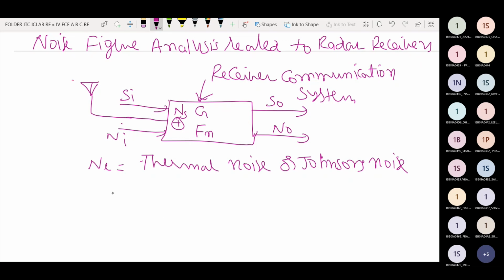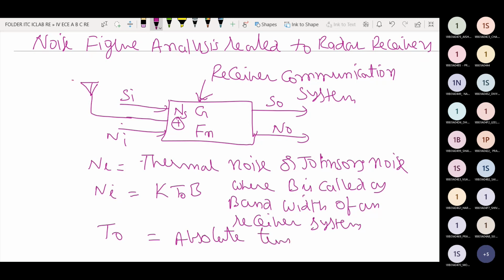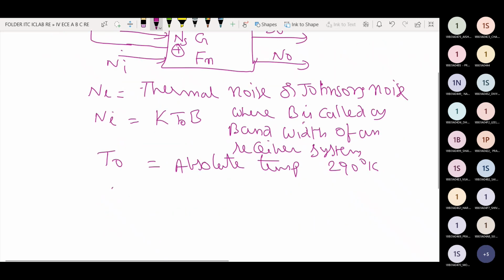This noise is represented by Ni equals K T0 B, where B is the bandwidth of a receiver system, T0 is the absolute temperature, 290 degrees Kelvin, and K is the Boltzmann constant, as all of you know.